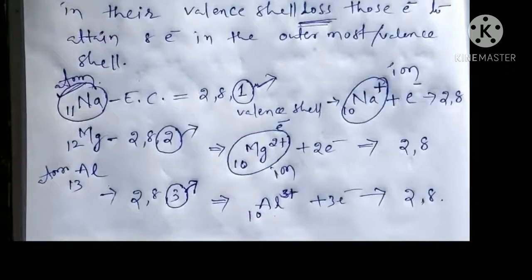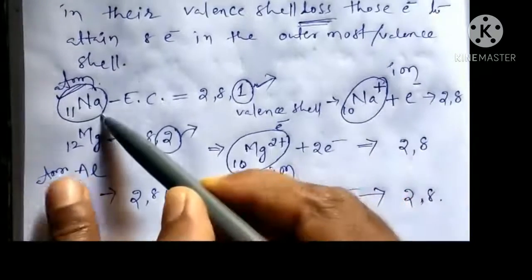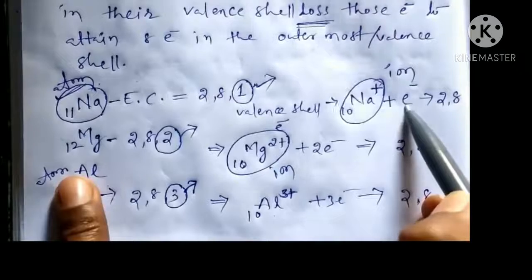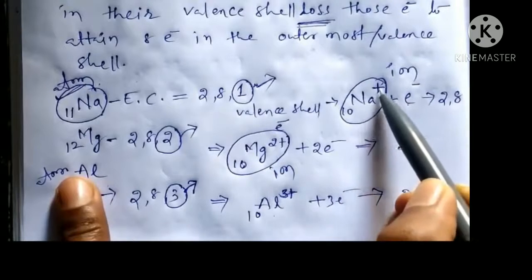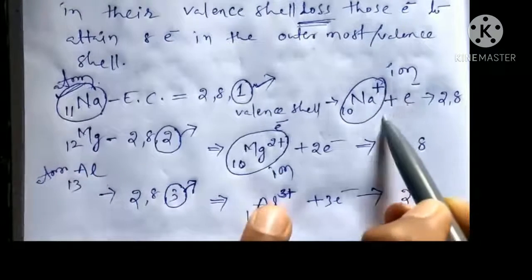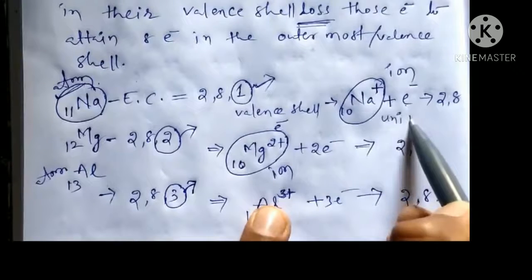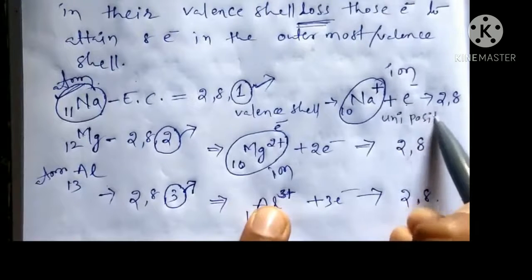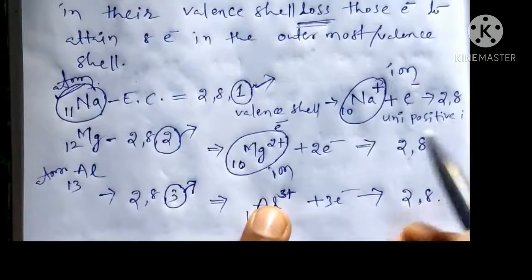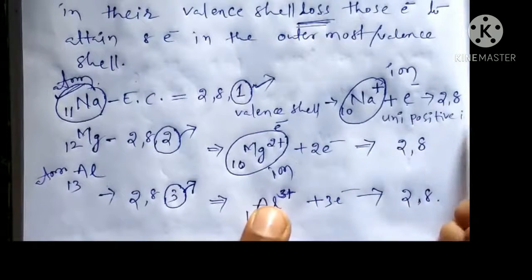See, the sodium atom by losing 1 electron gets a unipositive ion. Understand? Unipositive ion.